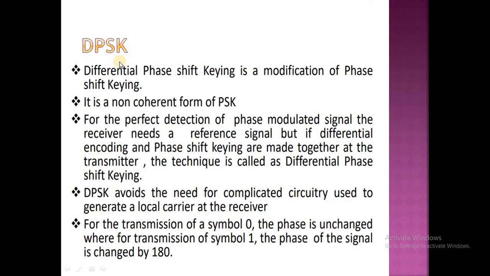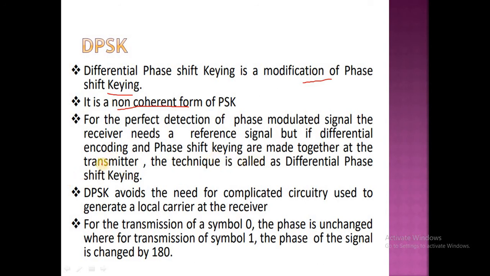And next one, DPSK. It is a non-coherent scheme. Differential phase shift keying is the modification of the phase shift keying. So for the perfect detection of the phase modulated signal, the receiver needs a reference signal.